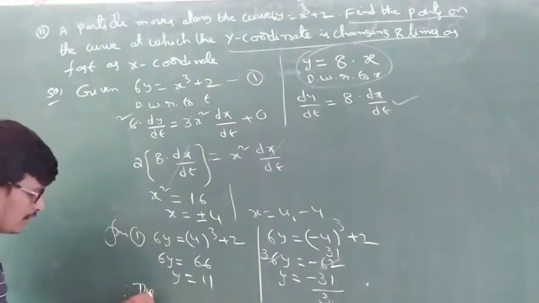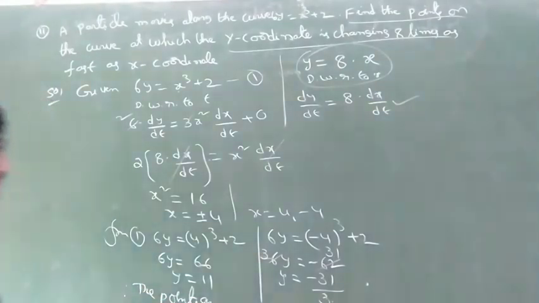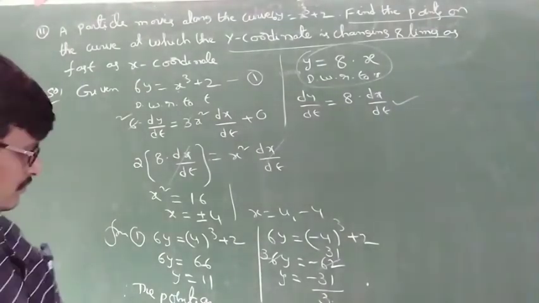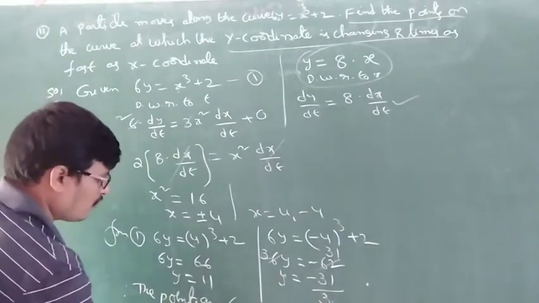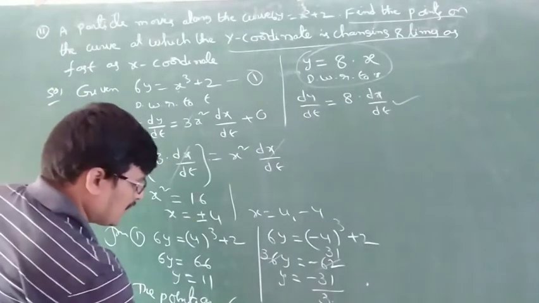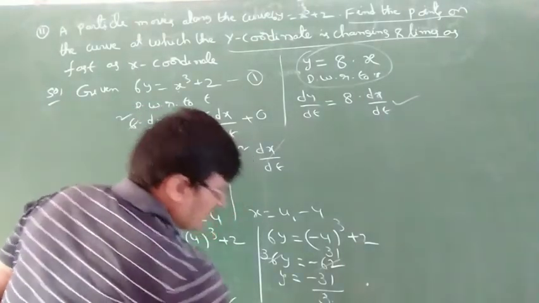Therefore the points are 4 comma 11 and minus 4 comma minus 31 by 3.